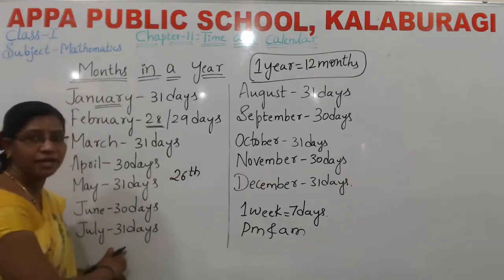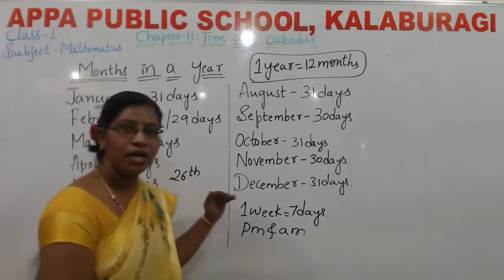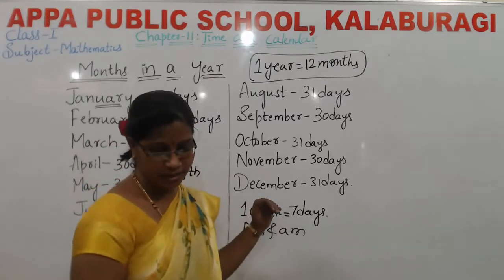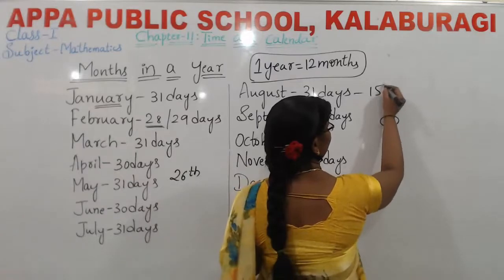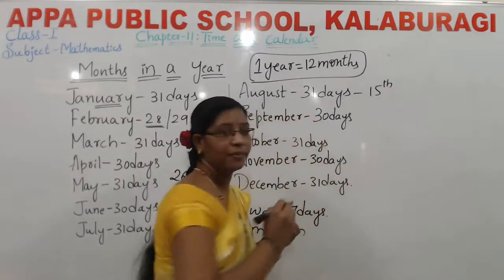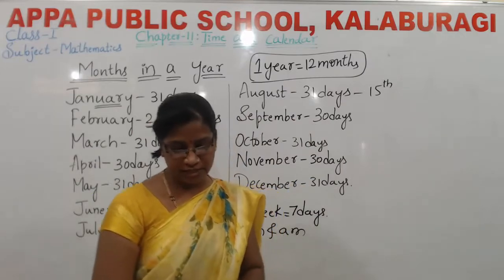July 1st, we celebrate Doctor's Day. You should remember the important dates here, is it? In August, what do we celebrate? 15th August, we celebrate what? Independence Day. You should remember the important festivals here, is it?